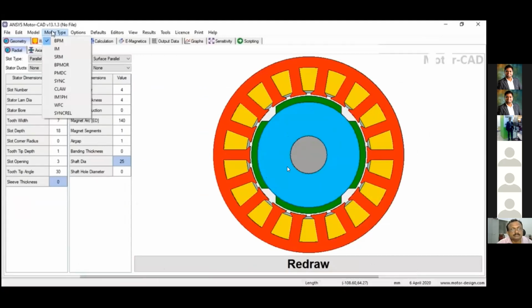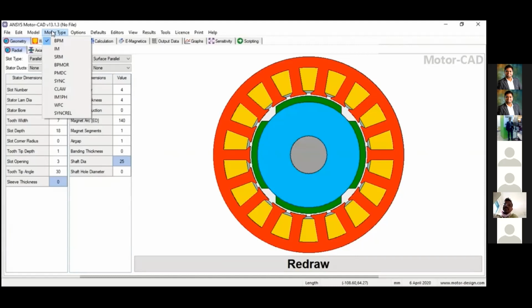Okay, as you can see here, is my MotorCAD screen visible? Please confirm, anyone? Yes, sir, it is visible. Okay, thank you, sir.